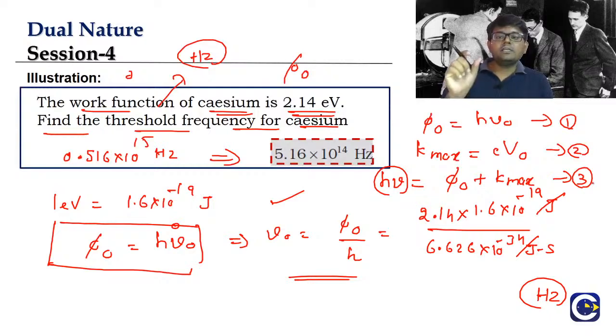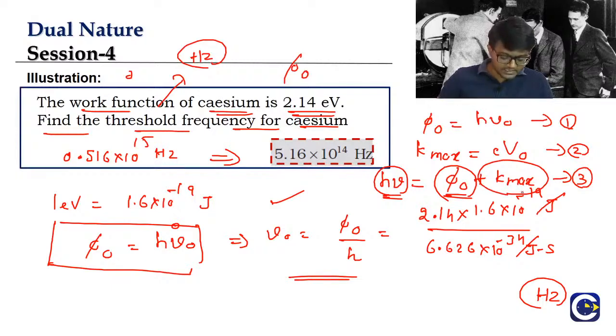The applied photon energy is equal to what? That will be used for making the electron come out, the work function value, plus the remaining energy will be the kinetic energy of the electrons emitted. Clear, guys? Clear with this?